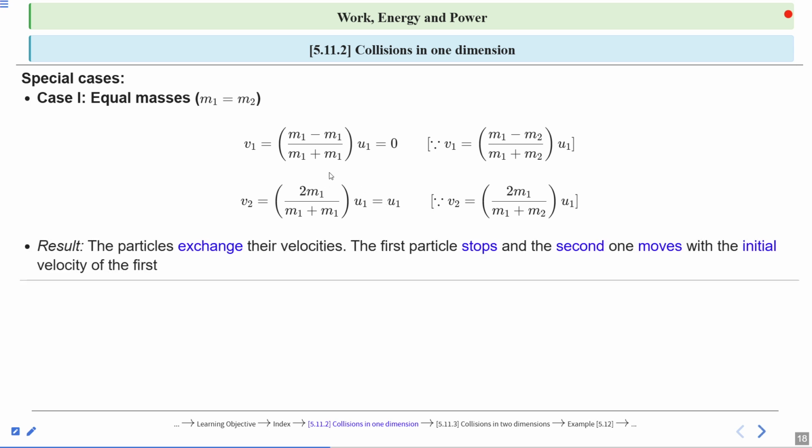The answer will be, we can say, the particles exchange their velocities. The first particle stops and the second one moves with the final velocity of the first. So the second particle, having velocity v2, moves with the initial velocity, that is u1. Clear? This is the special case first. Now we will talk about the second case, then the third case.